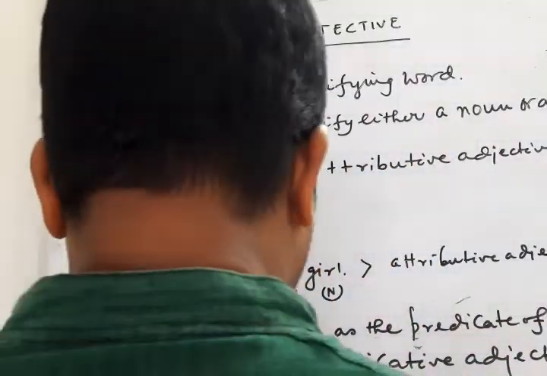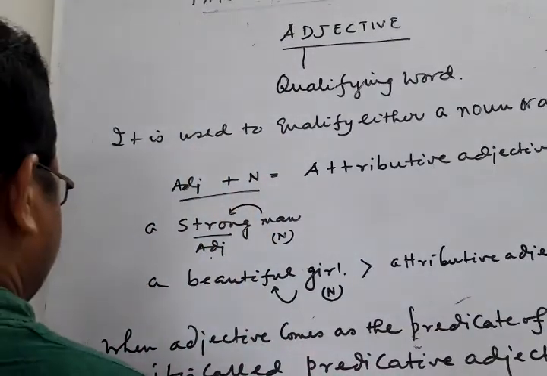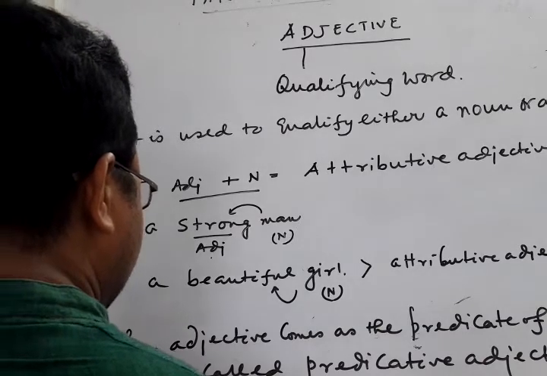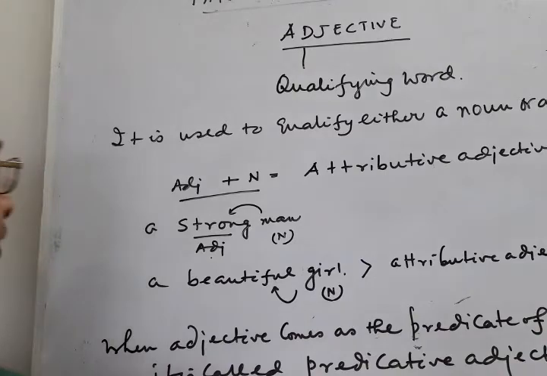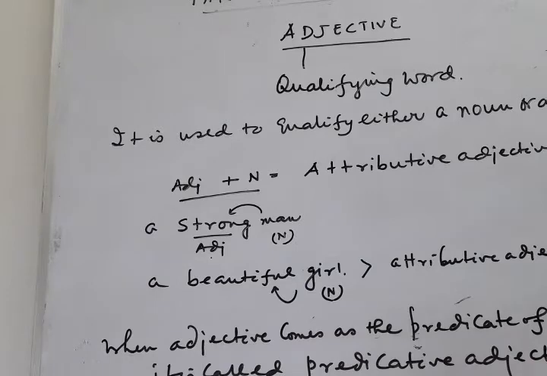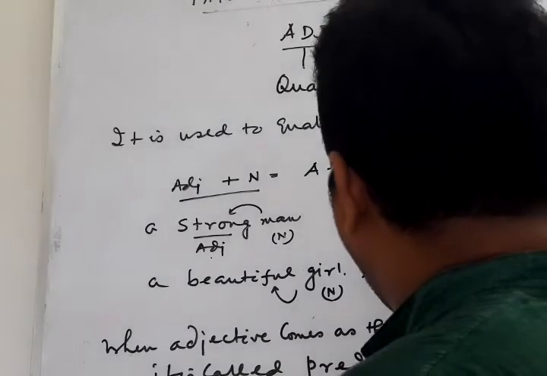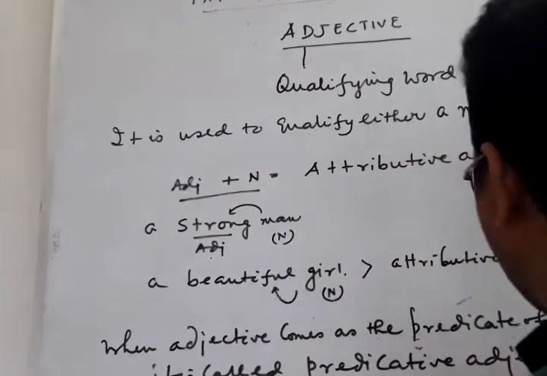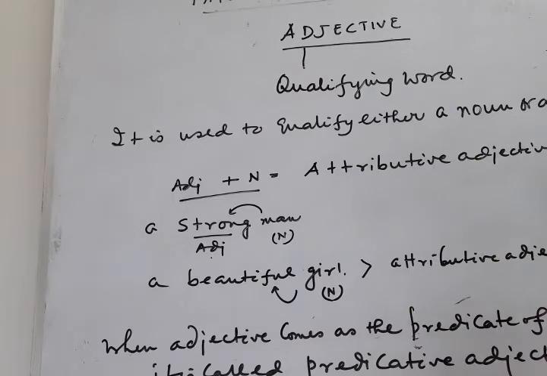Okay? Suppose the gentle boy. This is attributive adjective. But if I turn this sentence into a predicative adjective, it will be: the boy is gentle. So note it here. Here the verb is, and after is the adjective gentle comes and sits, and therefore it is here used as the predicate of the verb is, and therefore it is called predicative adjective.